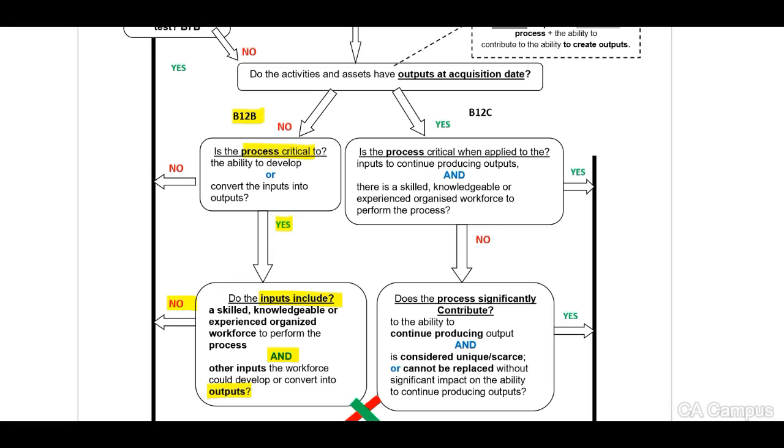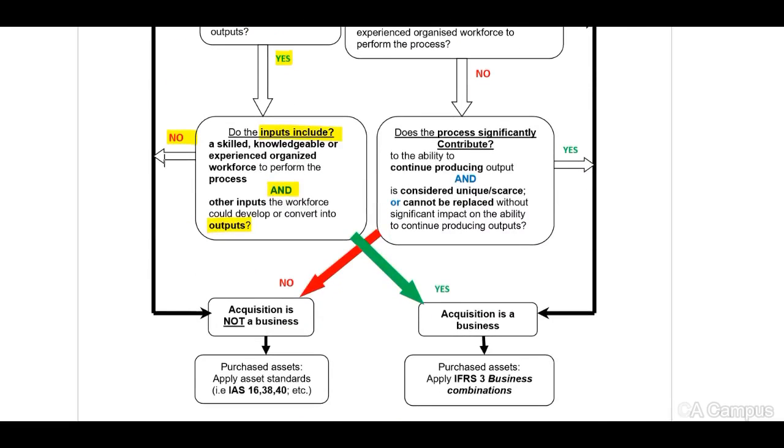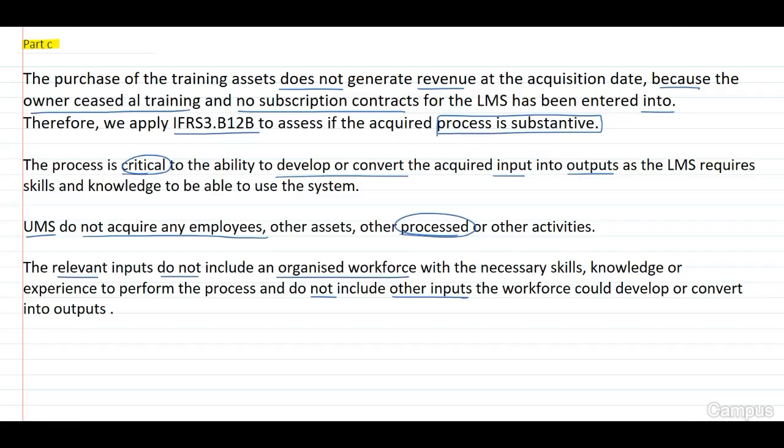Our answer is no. Therefore, this is not substantive and it is not a business. Therefore, we now need to write this. We need to indicate that this is not a substantive process, and therefore this is not a business.